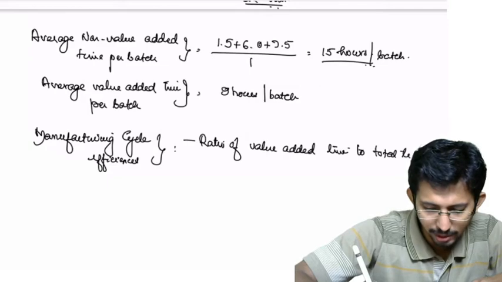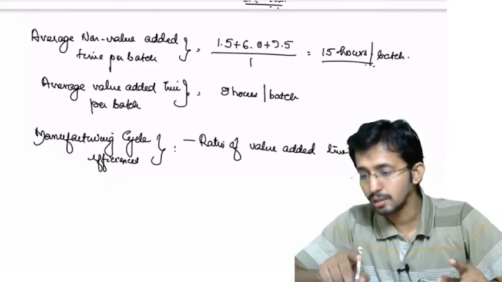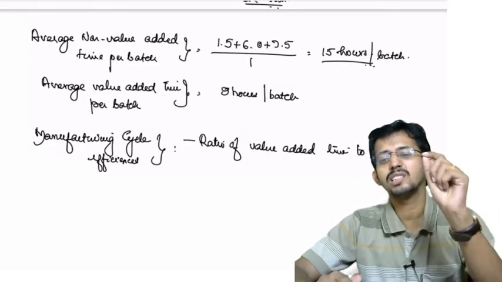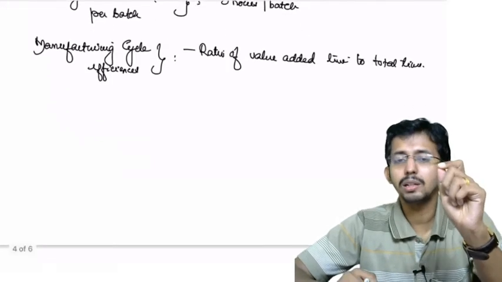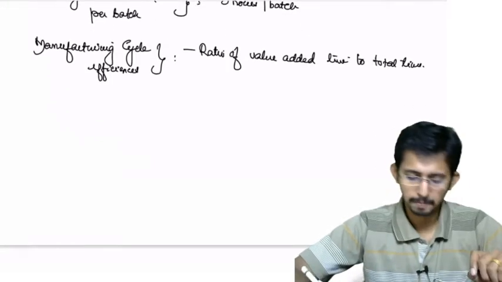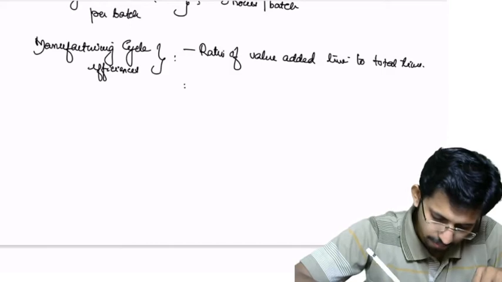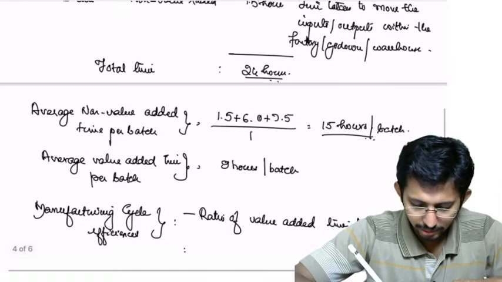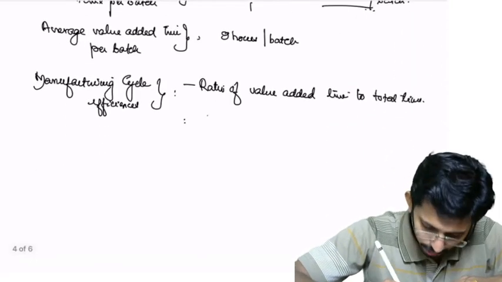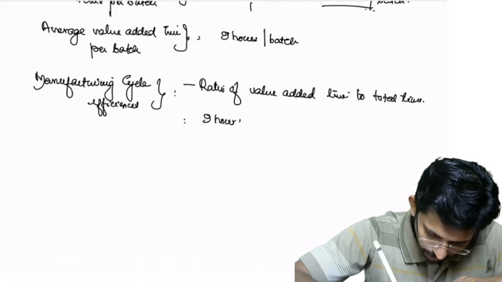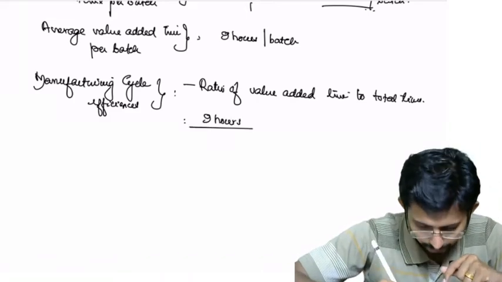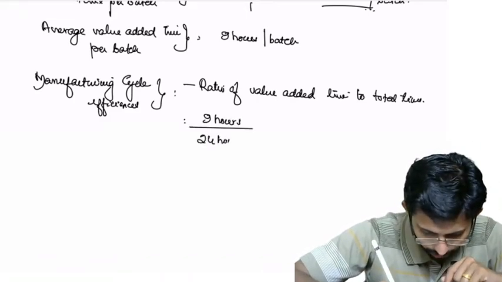You had a total average time of 24 hours, out of which how many hours were value added? That is the efficiency. So that is equal to processing time of 9 hours divided by the total of 24 hours.